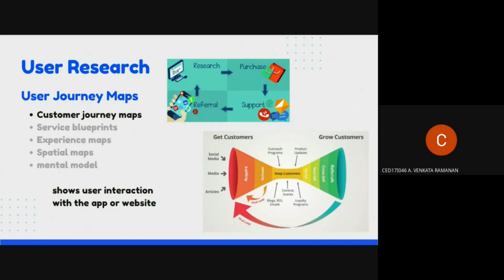User journey maps are broadly classified into 5 categories. One is the customer journey map. Let's take an example of Amazon. Once the product is listed on a page, many users will see it. If they need the product, they either purchase it or move on to the next product. Once they purchase it, they get the product and get used to it.